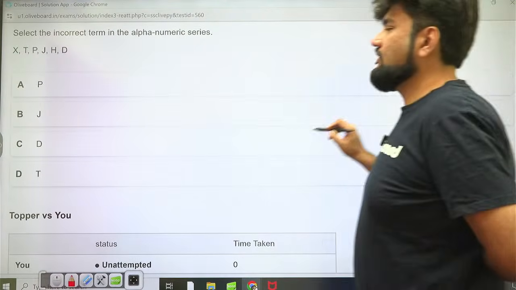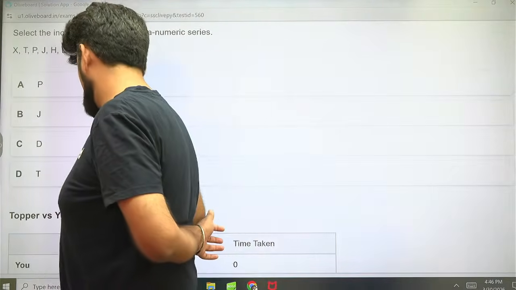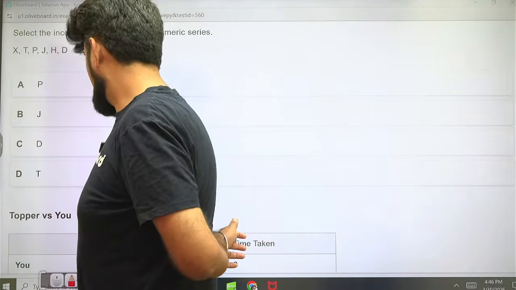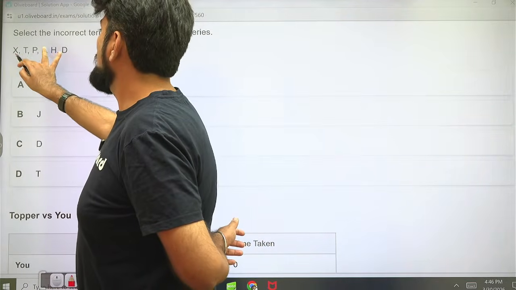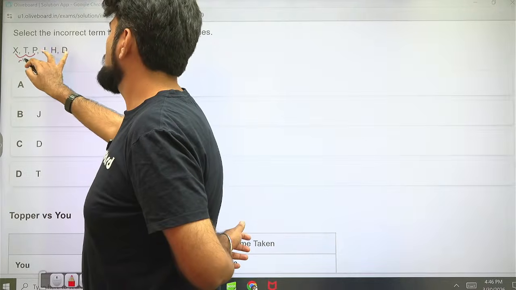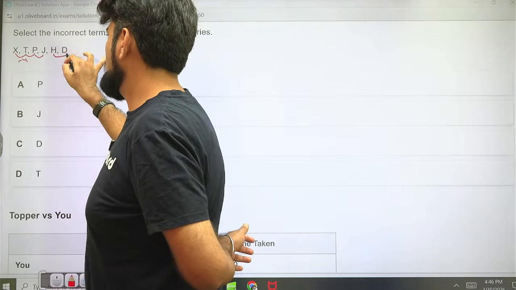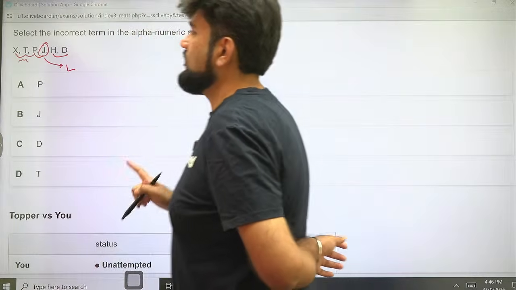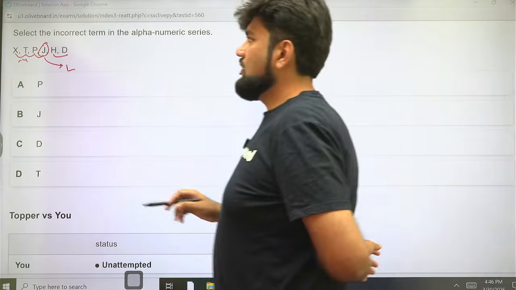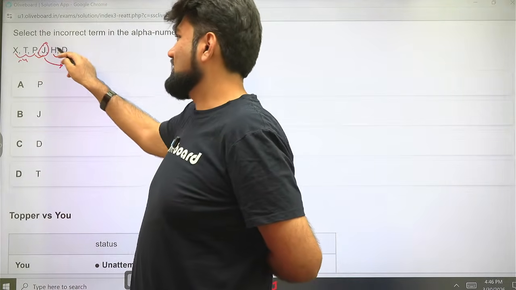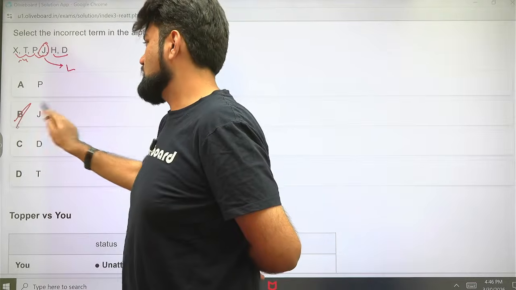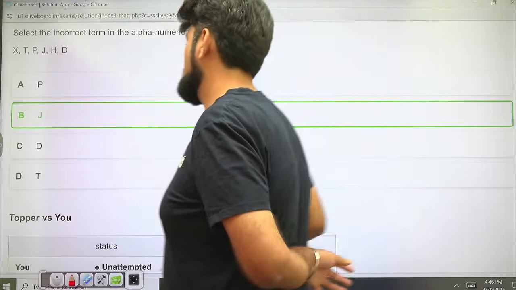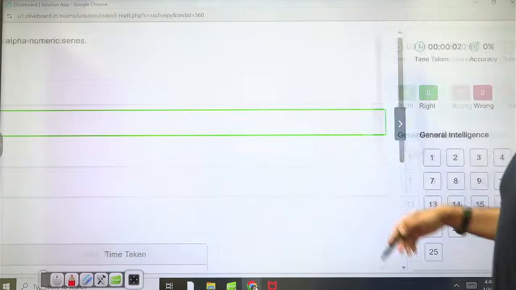Incorrect term in the alphanumeric. It's alphabet series, not numeric. There's nothing numeric here. Oh God. So 24, 20, 16 minus 4, 16, 10, then 8, 4. So this is not 10. 16 minus 4 should have been 12. That would have fit the bill. Can you see? Minus 4, minus 4, minus 4, minus 4, minus 4. So instead of J, we should have had an L. So option B is the incorrect term in the series. 31 seconds. Next.